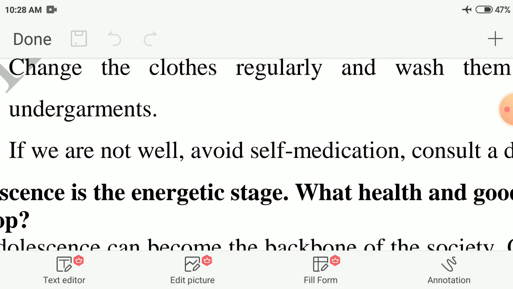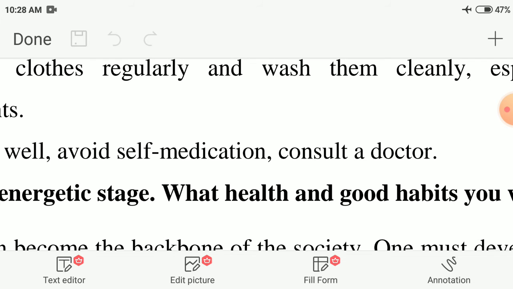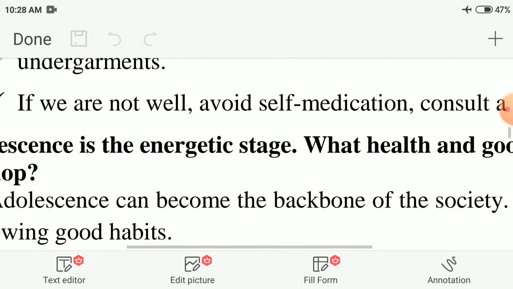If we are not well, avoid self-medication, consult a doctor. Don't take self-medication. Immediately consult a doctor.